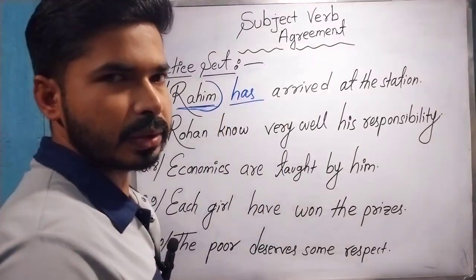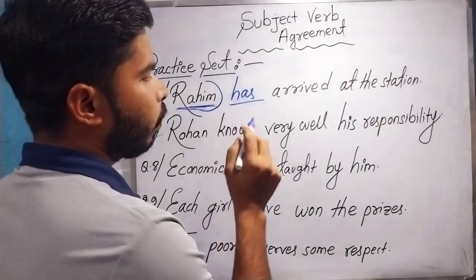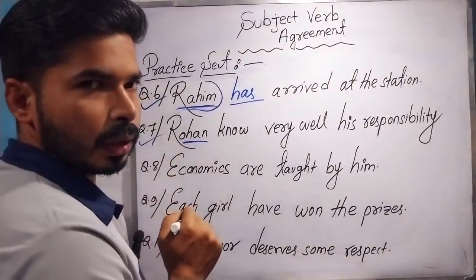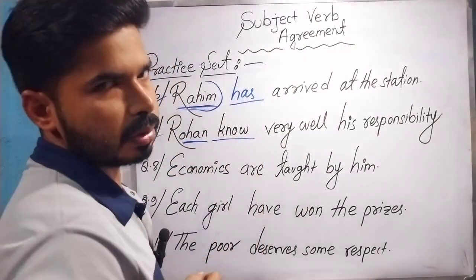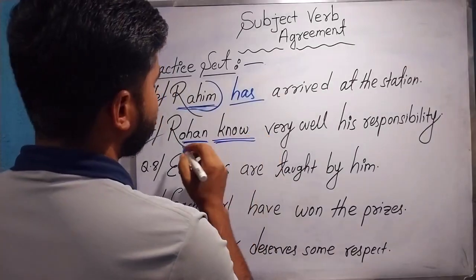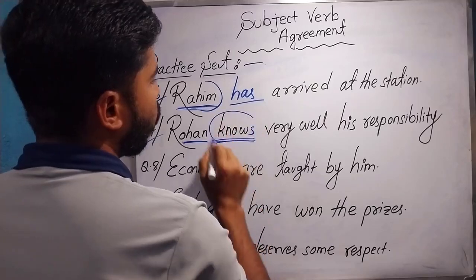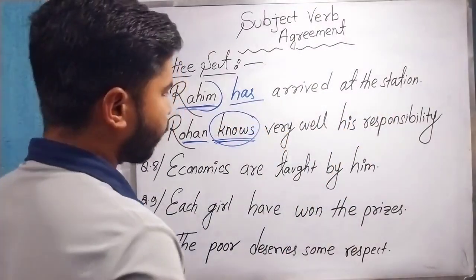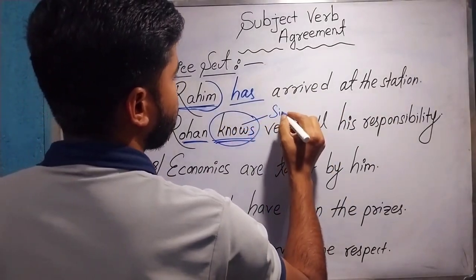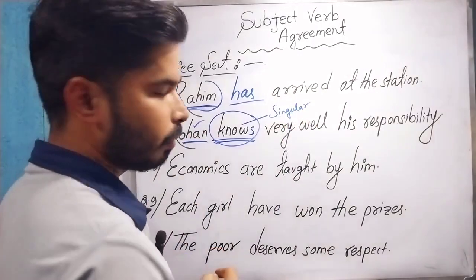Rahim has arrived at the station. In the same way, in the next example: Rohan know very well his responsibility. Rohan is singular, and the verb know is plural. That's why we need to put an s with it. So the answer will be Rohan knows very well his responsibility, because knows refers to singular, and Rohan is also singular.